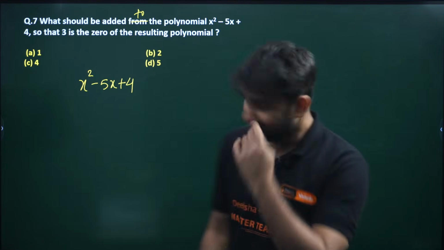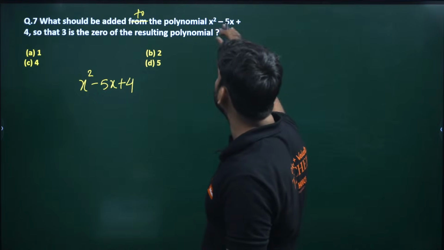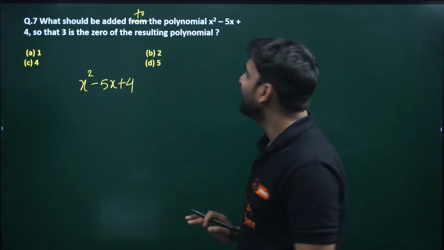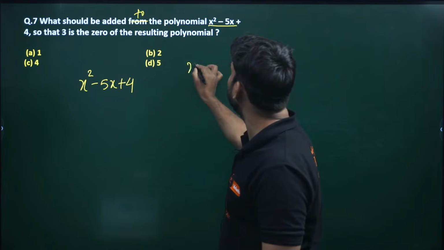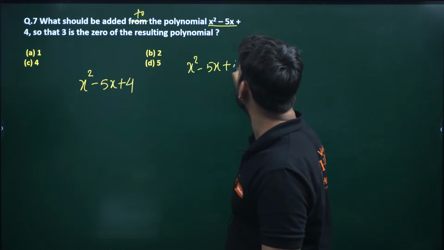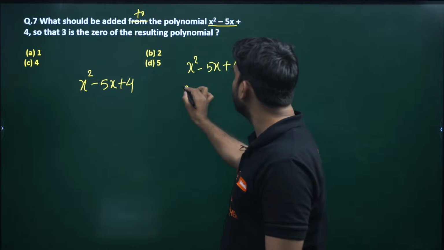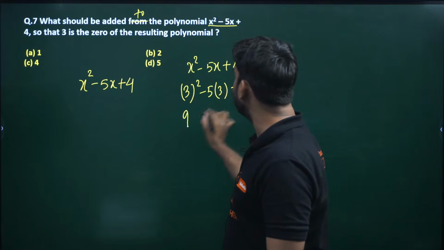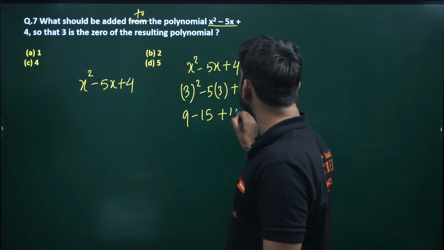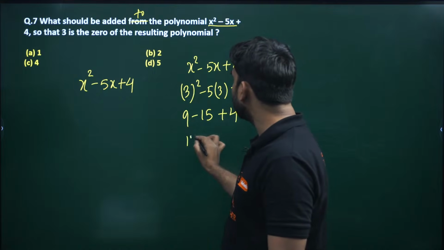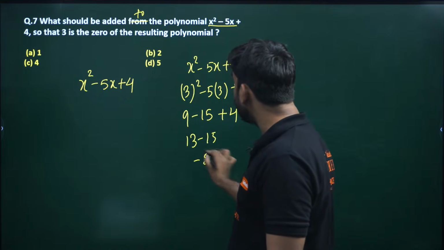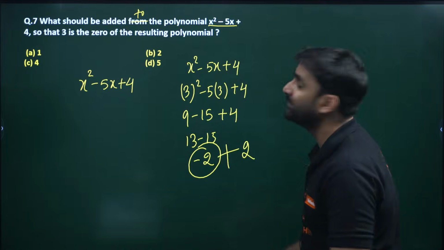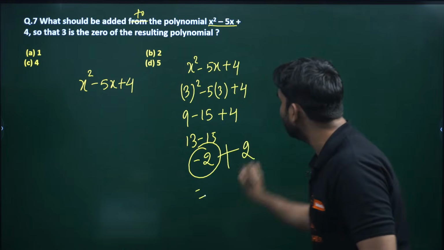Can you find out what should be added to the polynomial so that 3 is the zero of the resulting polynomial? So my dear, listen, if we put 3 here in x square minus 5x plus 4, what are we getting? 3 square minus 5 into 3 plus 4. 3 3s are 9, 5 3s are 15, and this is 4. 9 plus 4 will be 13 minus 15, so minus 2 is there. 0 is not coming, minus 2 is there. So in minus 2, what should be added so that the result will become 0? In minus 2, only 2 can be added.